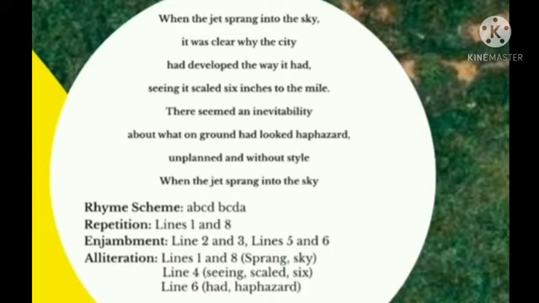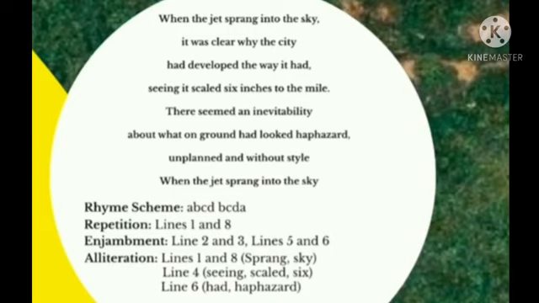Then we have enjambment. Enjambment means we are continuing a line without having proper punctuation marks. Punctuation marks include full stop, comma, semicolon, like this. So without using that, if we are continuing the poem, that is called enjambment.